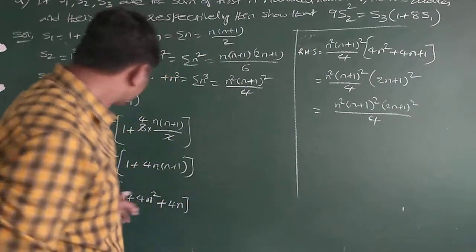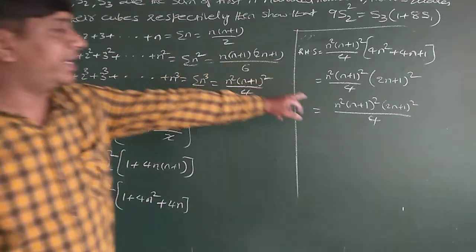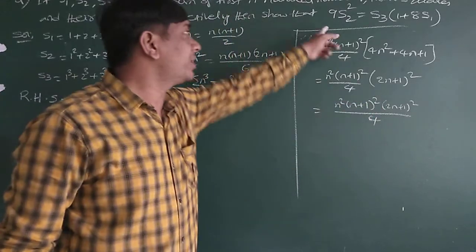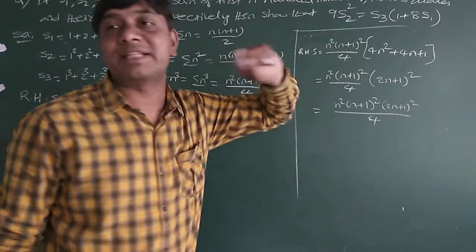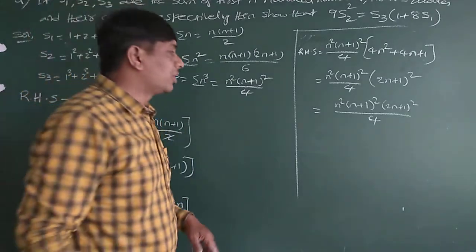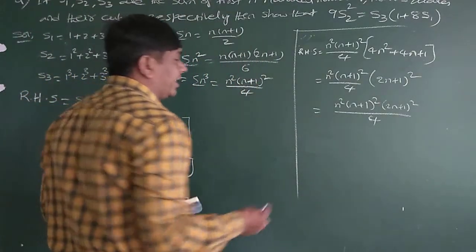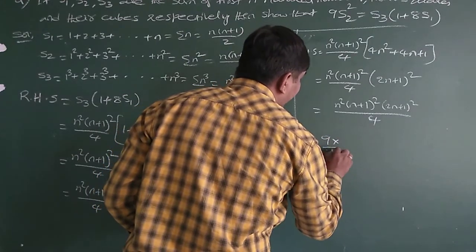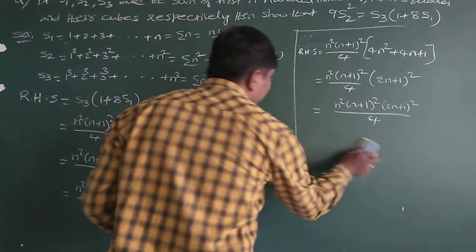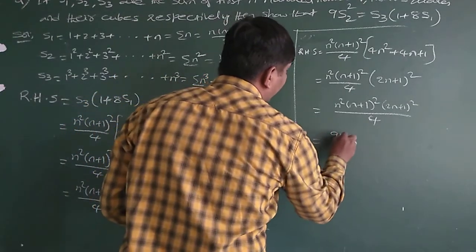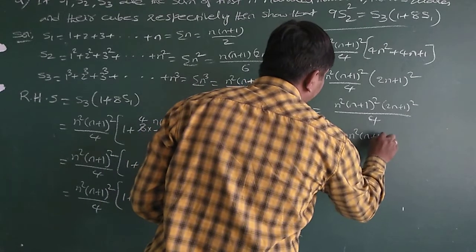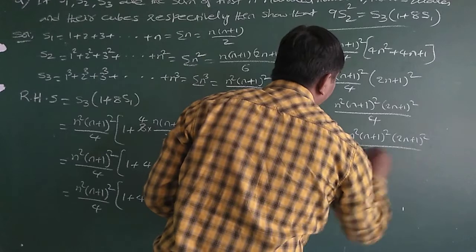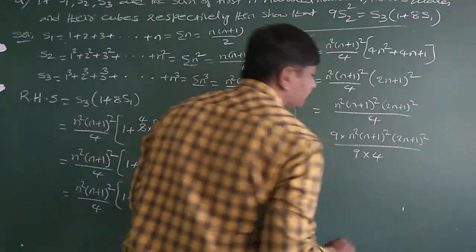Okay? Here RHS is equal to n square into n plus 1 whole square into 2n plus 1 whole square by 4, I got. What you required in LHS? 9 as a quotient of S2 square. So to get the 9 as a quotient, I am multiplying and dividing by 9, multiplying to the numerator as well as the denominator.